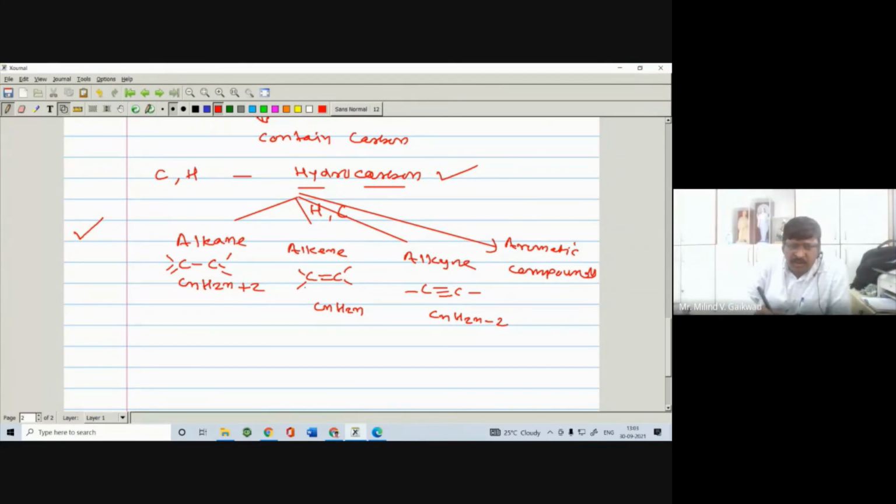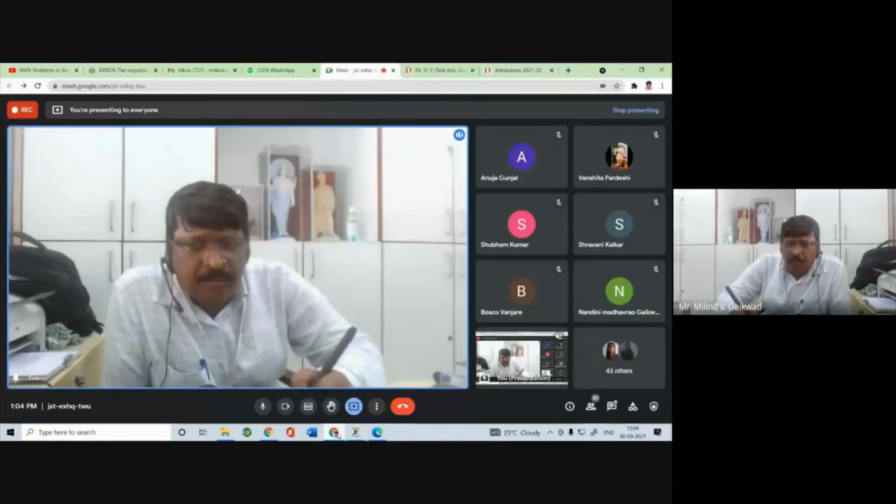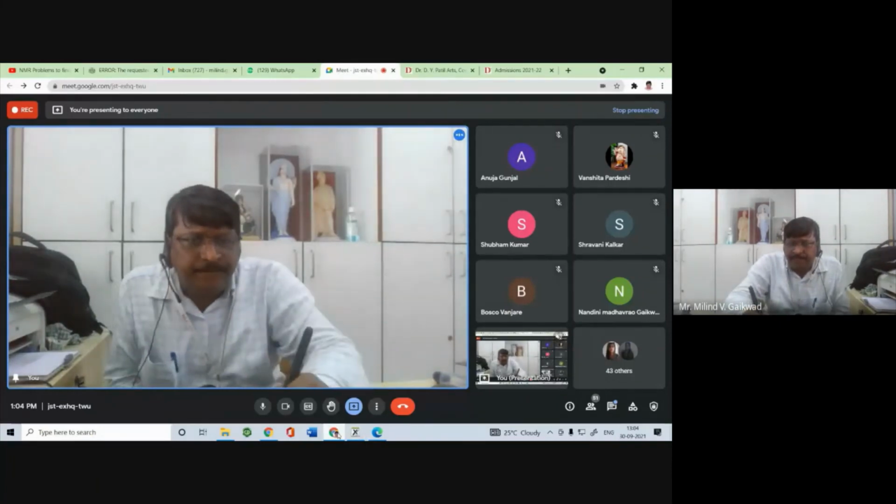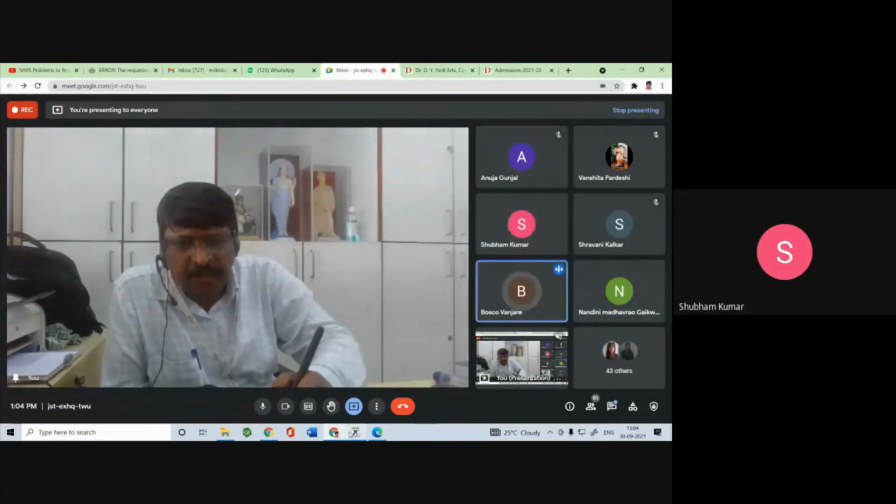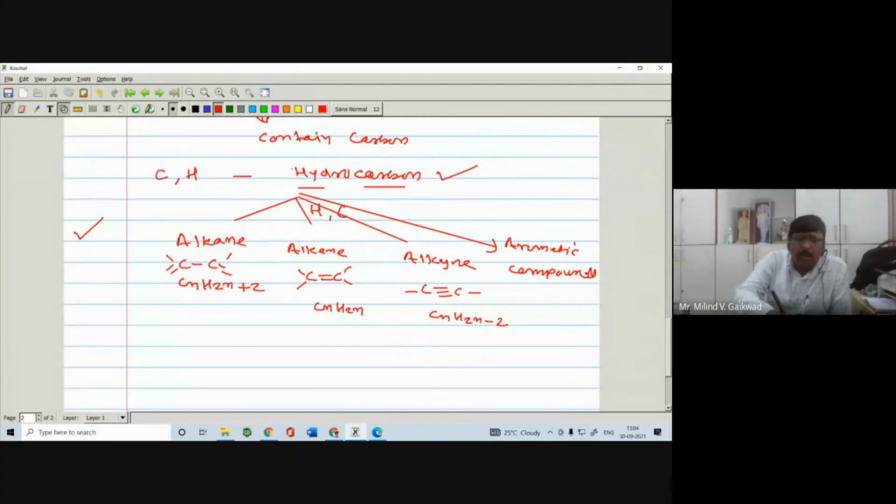Now you know the definition of the alkane, you know the general representation, and you must know the members of this family, right? So the first member of alkane, who is the first member of alkane? Methane, right? So the first member of alkane is methane, CH4.